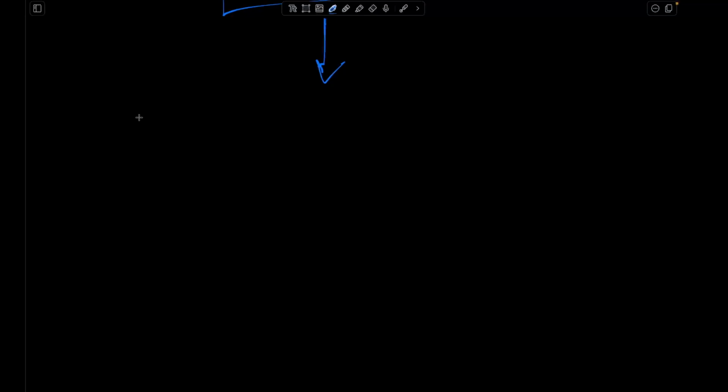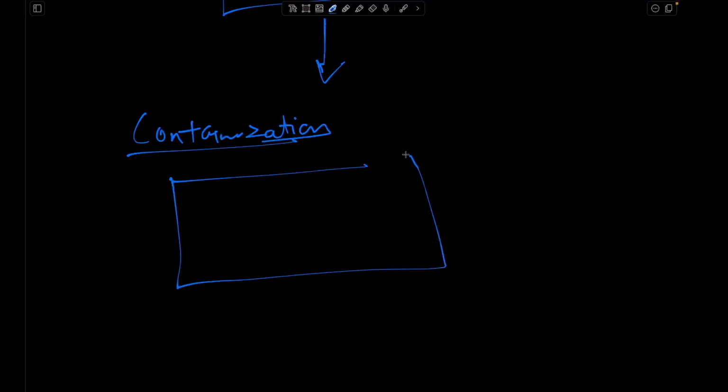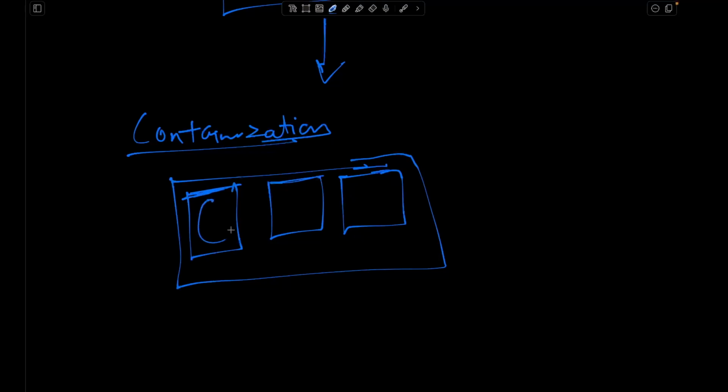So after this the concept of containerization came into picture, right? Containerization came into picture. So what happens, so this is your single host machine, right? This is a single host machine, and inside this you can create various containers. So we'll discuss what are containers, images, everything, right? No need to worry, it's just a brief of how the world has evolved, right? So this is basically a container and it will run your application.